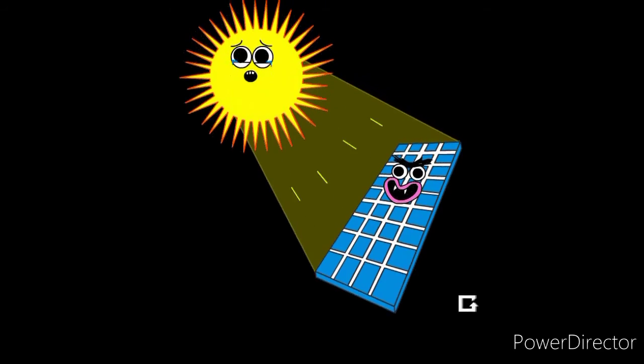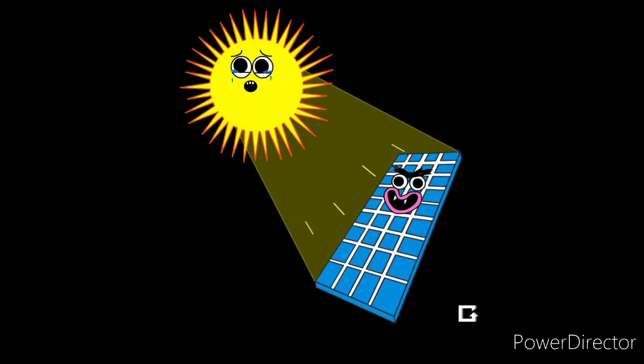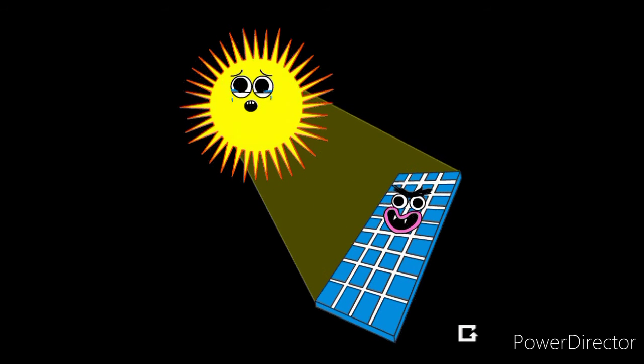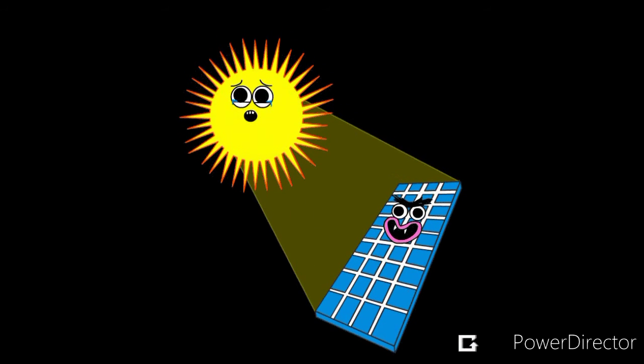For the solar system, the sun will transfer its energy to this photocell plate which traps the energy, and then it will convert it into